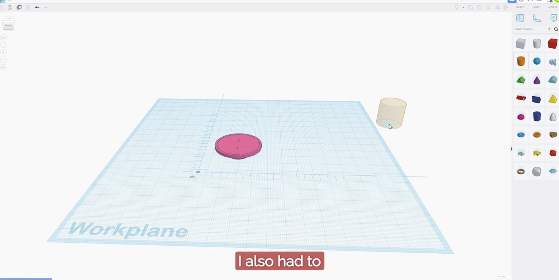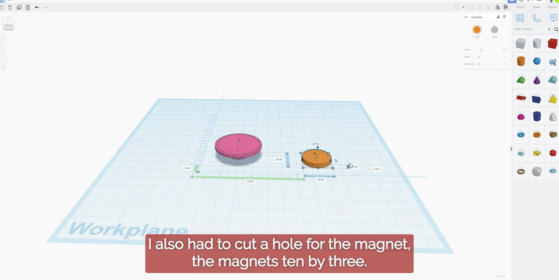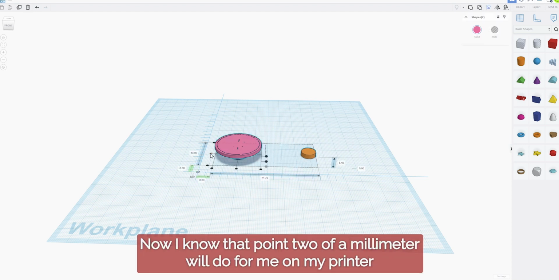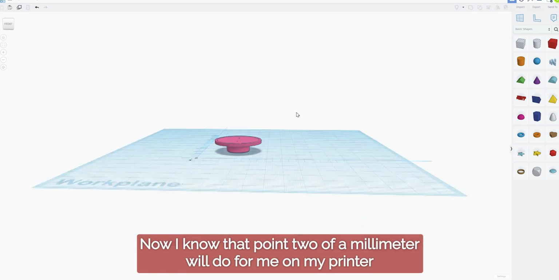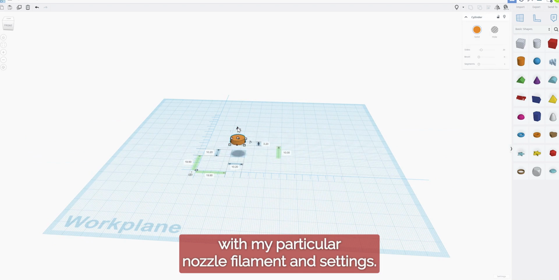Oh yeah, I also had to cut a hole for the magnet. The magnet's 10 by 3, so what you've got to be careful of is clearances on your printer. Now I know that 0.2 of a millimeter will do for me on my printer with my particular nozzle, filament and settings.